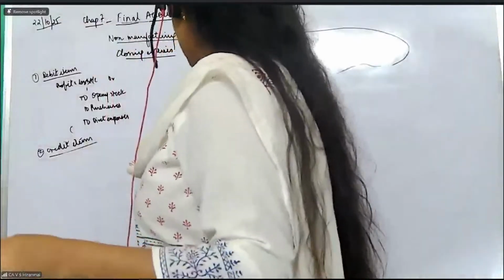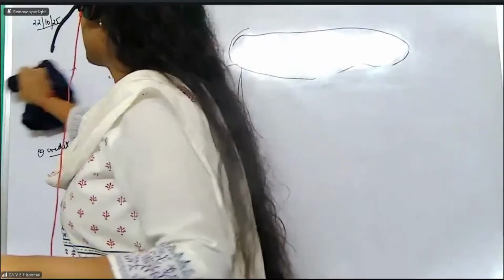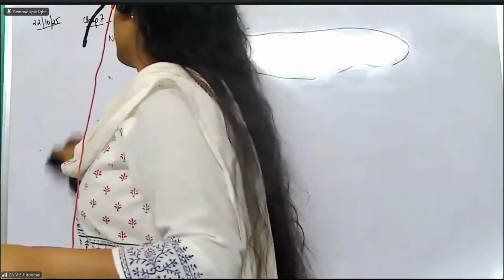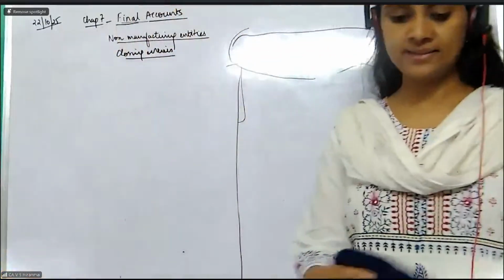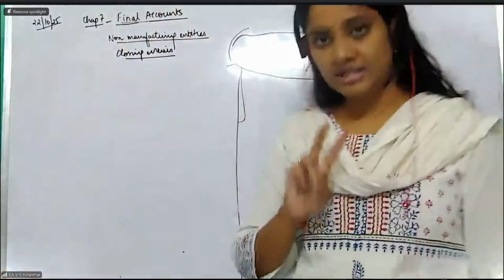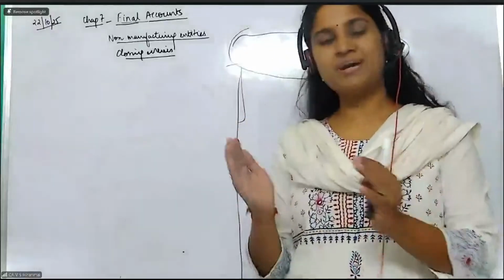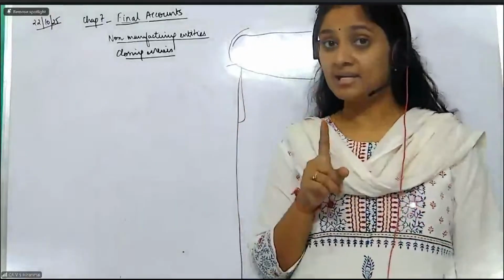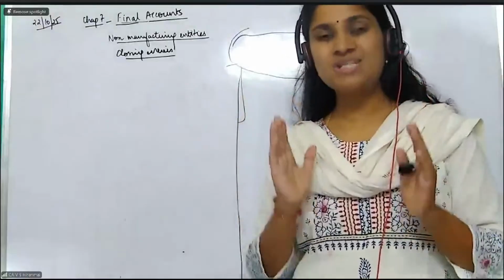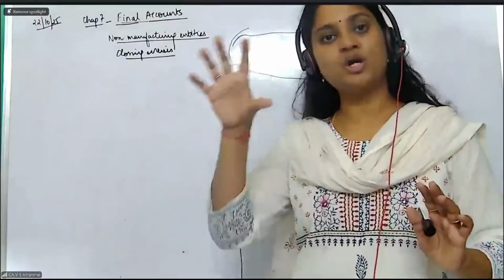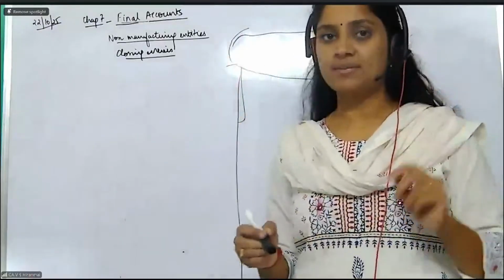Why, madam, are we calling it a position statement? Because balance sheet is a statement at a given point in time, whereas trading account and profit and loss account are prepared for the year, balance sheet is prepared as on a particular date. It tells you what your assets are and what your liabilities are.